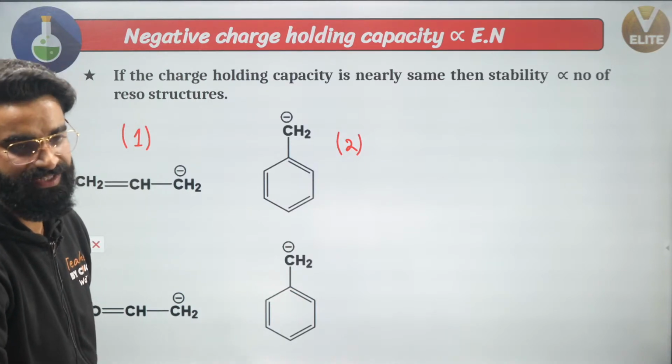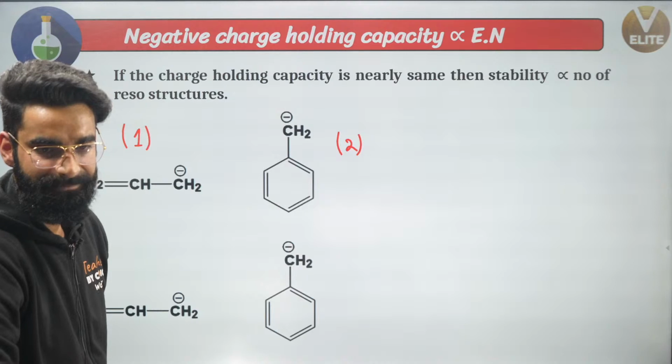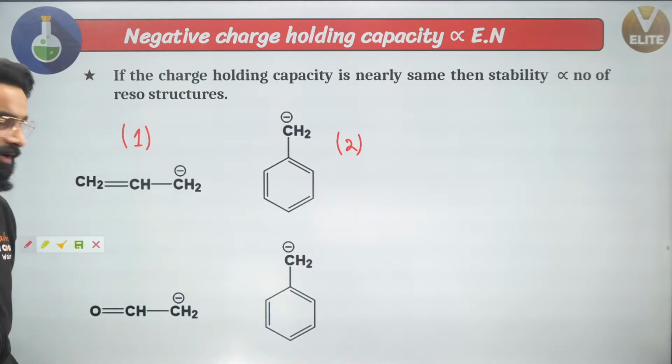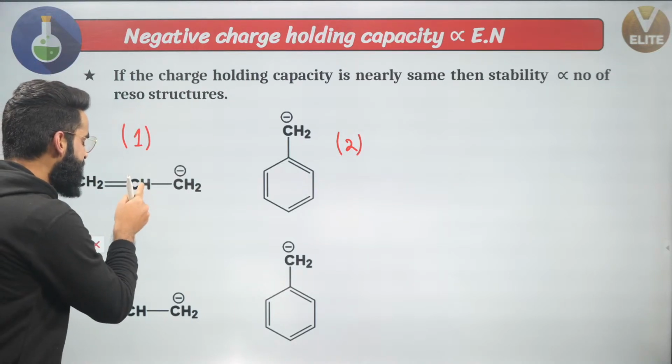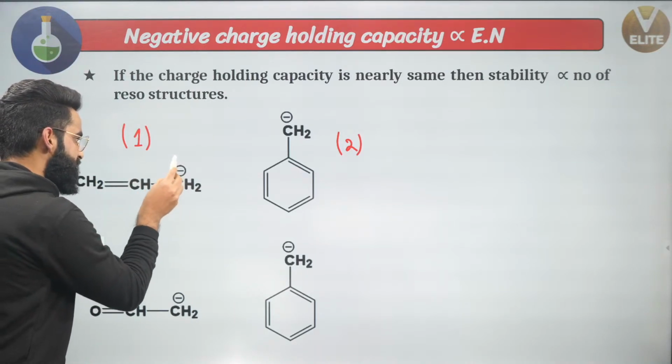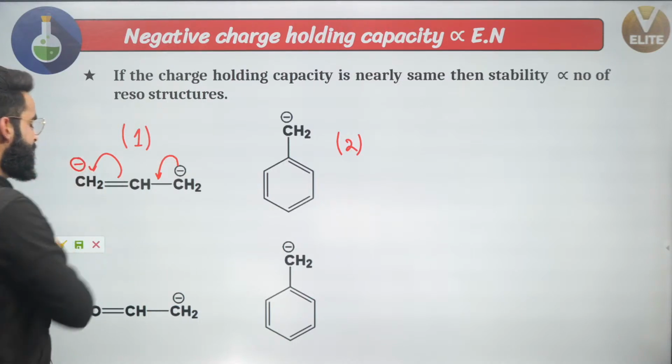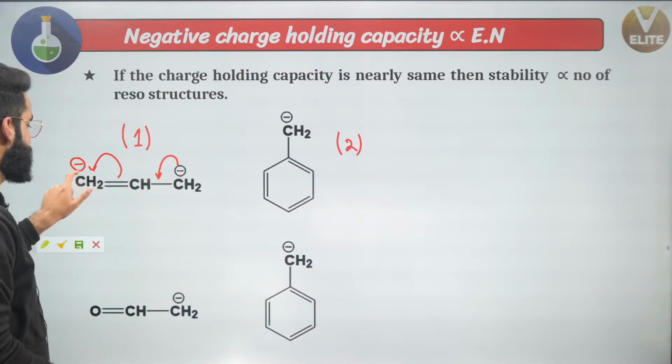Well, I can see 2 is greater than 1. Yeah, is that right? Absolutely, guys, you all are perfect. Yes, correct. Why is that? Have a look. First of all, if I make one more resonating structure of this molecule, this negative charge will come here and this pi bond will break towards this. So negative charge can be either on this carbon or on this carbon.